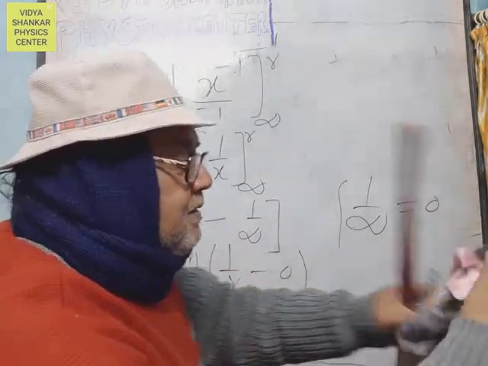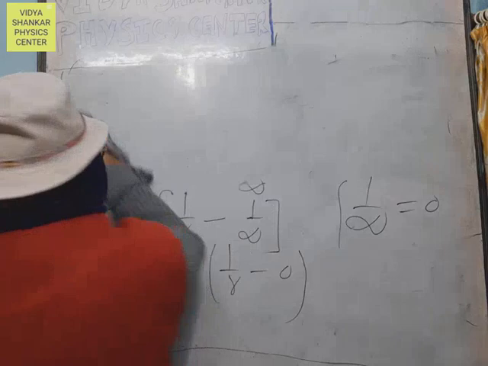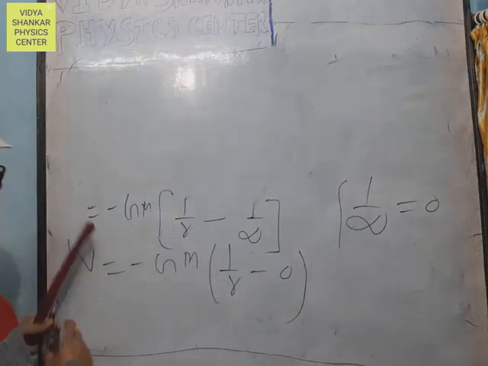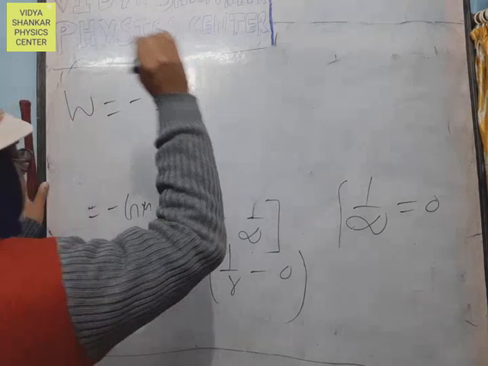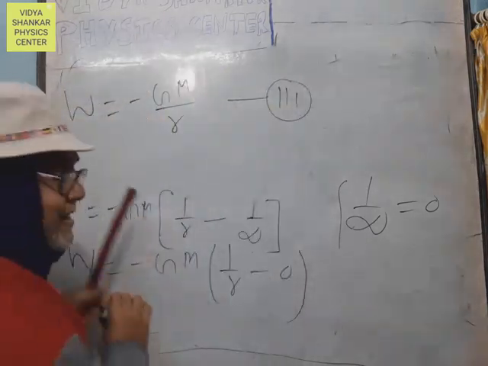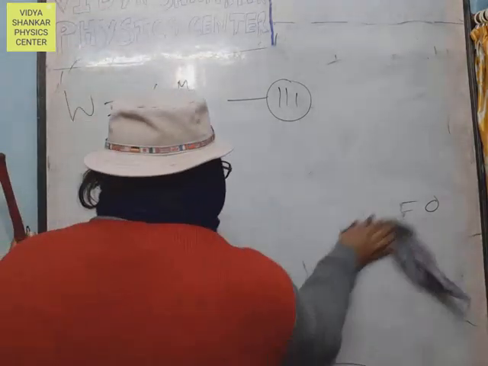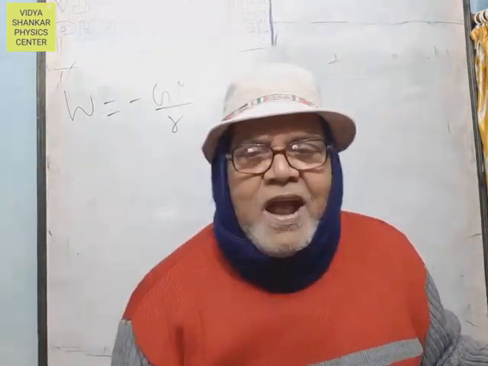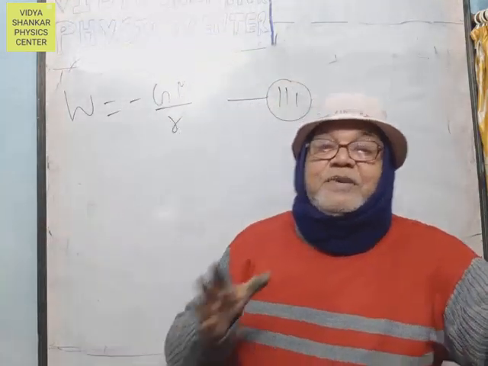Therefore, the final result is W equals minus GM upon R, equation three. And this work done is nothing but the gravitational potential, because the gravitational potential is the work done in bringing unit mass from infinity to point P, which is situated in the gravitational field.